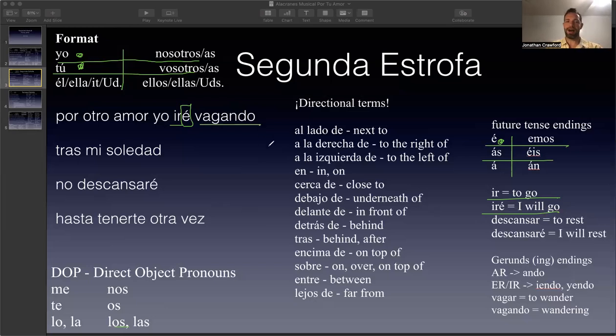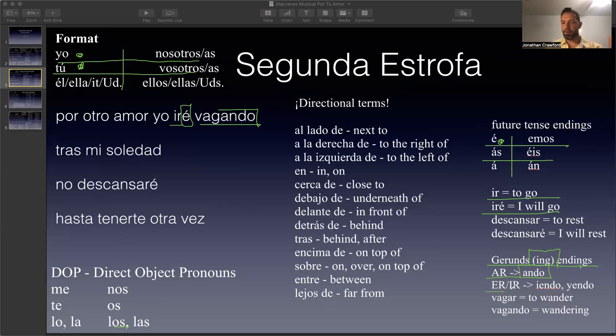Vagando. What does vagar mean? Well, by the way, this ando part is a gerund. So gerunds are explained right here. Gerunds are the ing in English. So going or walking or talking. Those are gerunds. In Spanish, you form gerunds in the following way. If it's an AR verb, you replace the AR ending with ando.